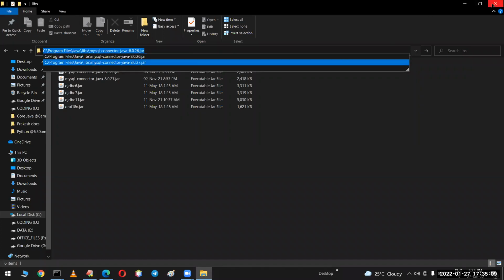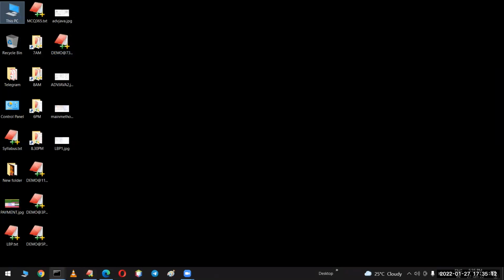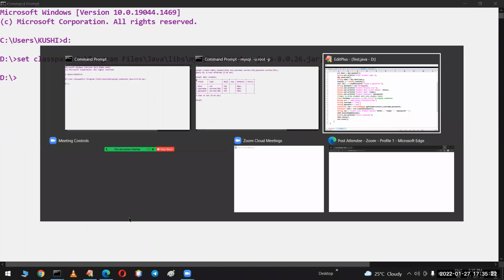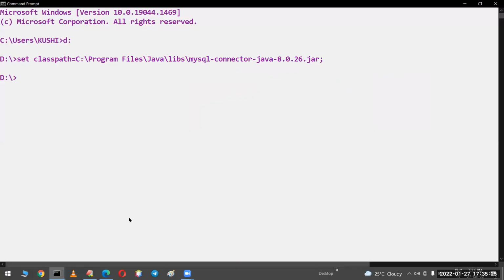Now I copied this. So first we have to set the class path. So in D drive, set classpath equal to this, like this I have. Okay. Sir, next what we have to do? You need to compile the program. How to compile the program? javac test.java. Let me check, is there any error in the program or not?